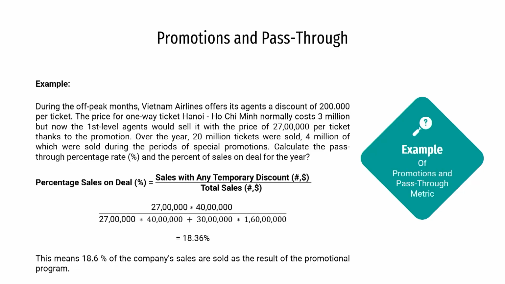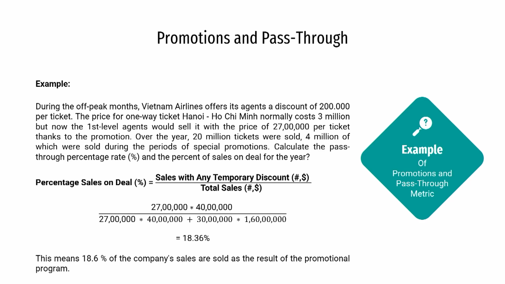So, now you can see the difference. The percentage sales on deal in terms of revenue is 18.3% and in terms of units sold it is 20%, right. So, this means that 18.3% of the total company's sales in terms of revenue are sold as the result of the promotional program, right.